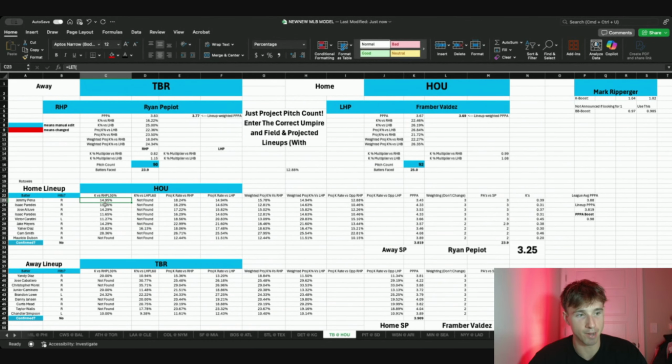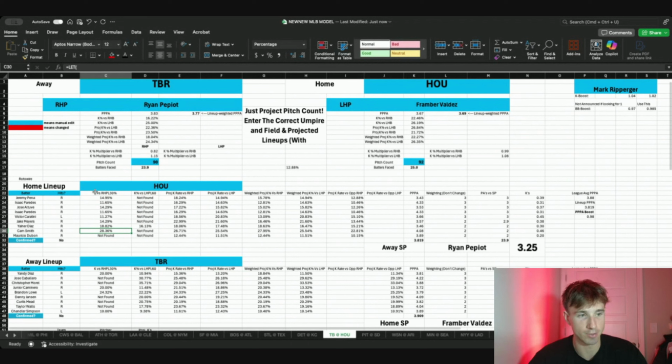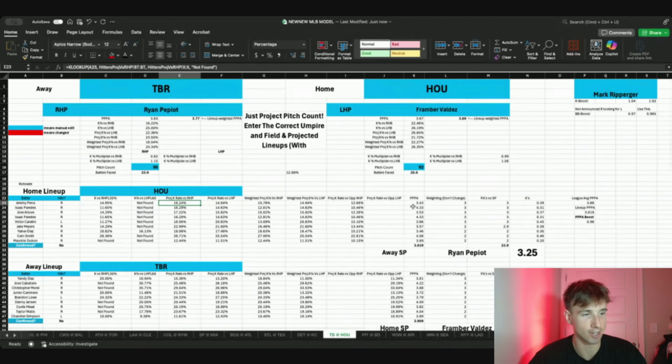On top of that, guys like Pena, Paredes, none of these guys besides Cam Smith strike out. These guys really don't strike out a ton. So projected K rates, obviously maybe they're overperforming a little bit, but you weight that over here. And that's basically how you get to Pepiot. This is just a brutal matchup, especially his inability to strike out righties. That's really factoring into this.